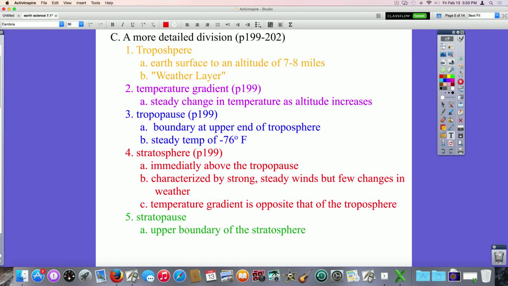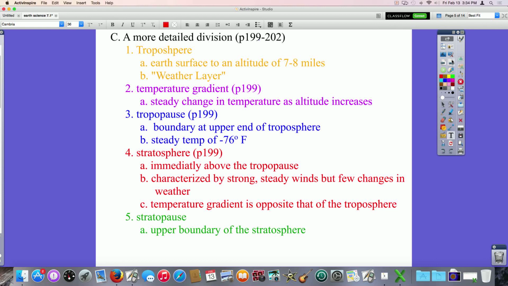Lots of planes do like to fly above it. Why? Because it makes it an easier flight. They can see further, there's nothing getting in the way, that kind of thing. These layers are marked by a temperature gradient. A temperature gradient is just a steady change in temperature as altitude increases. In the troposphere, we go from warm to cold. The higher we get, the colder it gets. At the top of the troposphere is the tropopause. It is the boundary at the upper end of the troposphere, has a steady temp of around negative 76 degrees Fahrenheit. Now notice this pattern. Troposphere, boundary, tropopause.